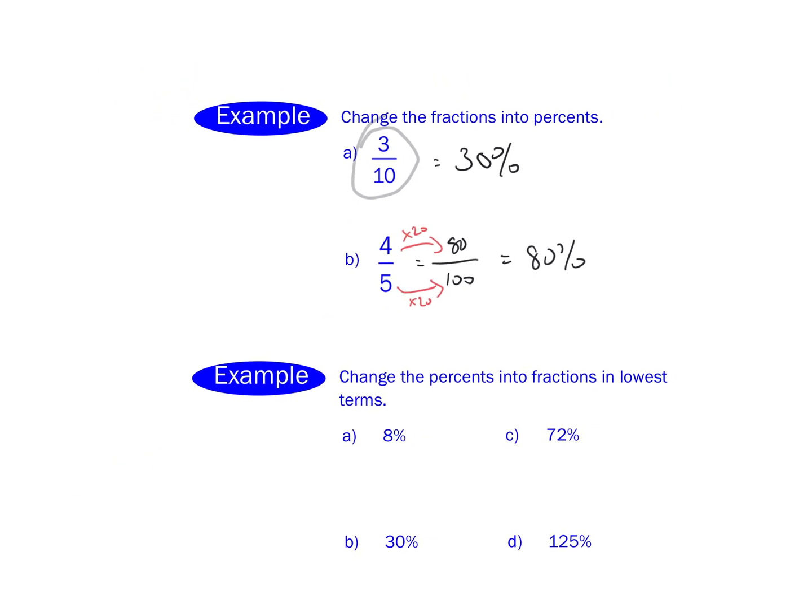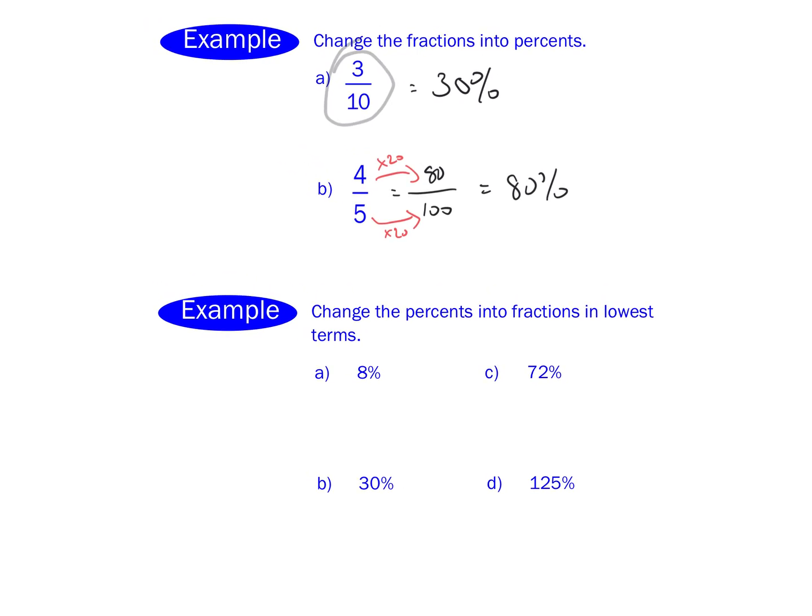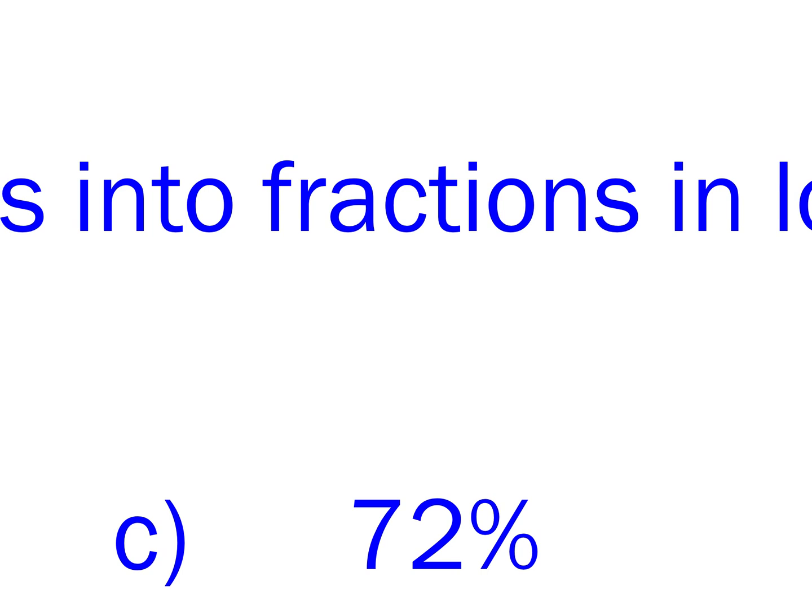Now, what about if we want to take a percent and turn it into a fraction and in lowest terms? Whenever we deal with fractions, there's that F word again. Whenever we deal with fractions, we want to try and put our fractions in lowest terms. The reason for that is it just makes more sense. It's easier to digest if things are in simplest terms, okay?